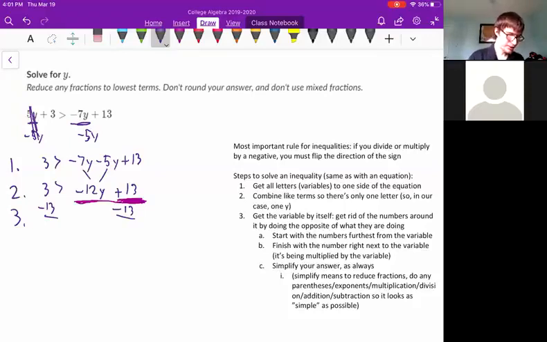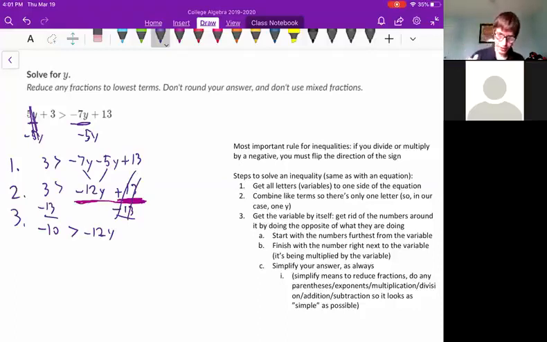Now, if we subtract 13 from this right side, these cancel out. Great. And we're left with 3 minus 13 on the left side. Well, 3 minus 13 would be negative 10. So negative 10 is greater than negative 12y. Great. Okay, so you've gotten rid of the 13.